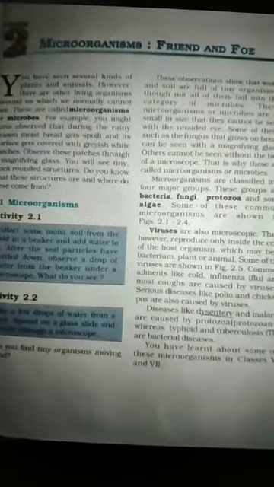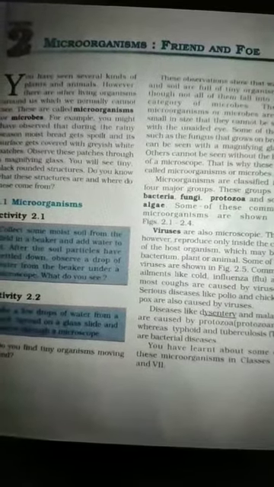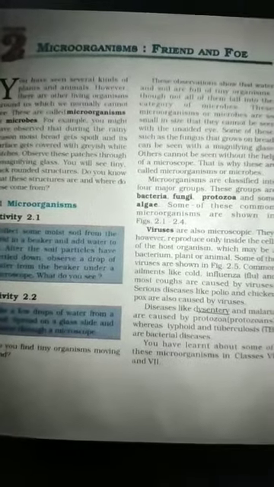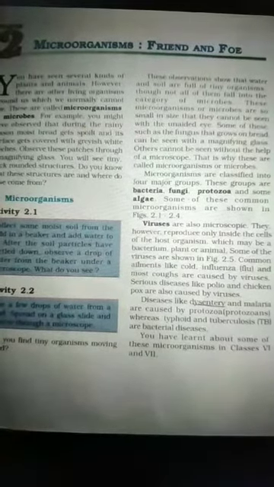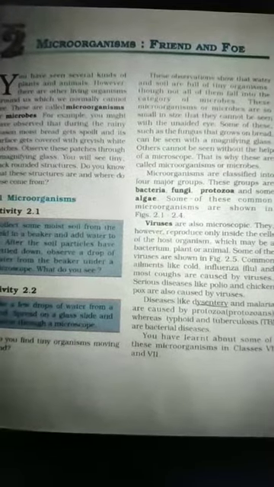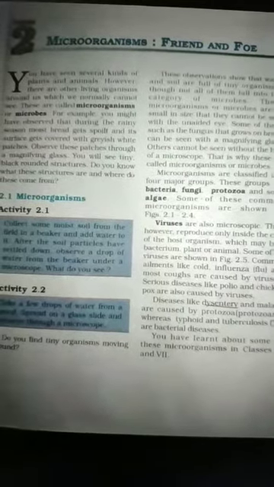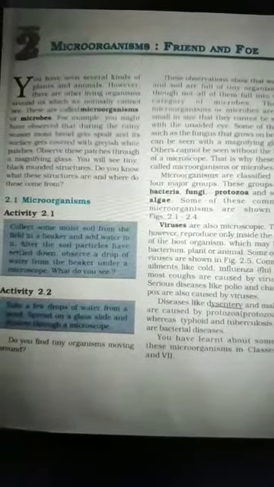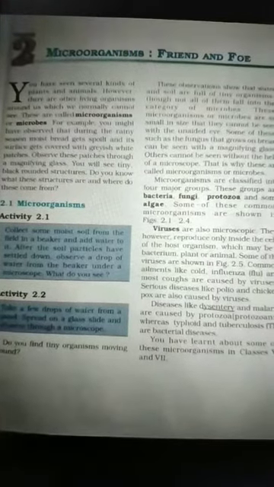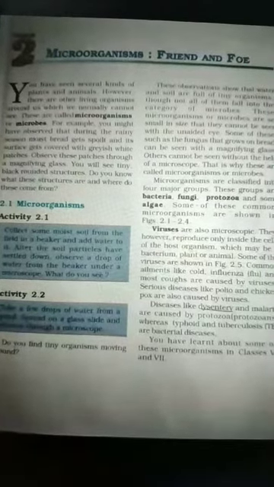So, in the previous lecture, we started our second chapter about microorganisms, which are our friend and enemy. Some of the microorganisms are our friend and some are our enemy. About microorganisms, we read that living organisms which we normally can't see with our eyes, but can see with the help of a microscope or a magnifying glass, are called microorganisms, or microbes.